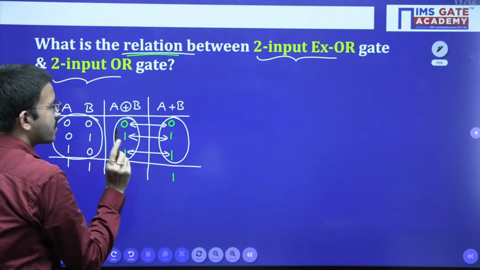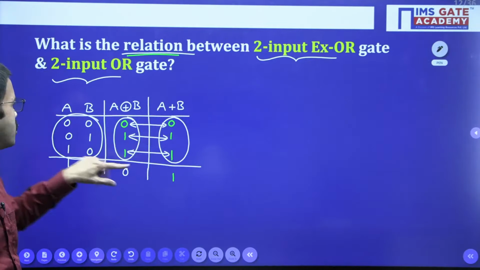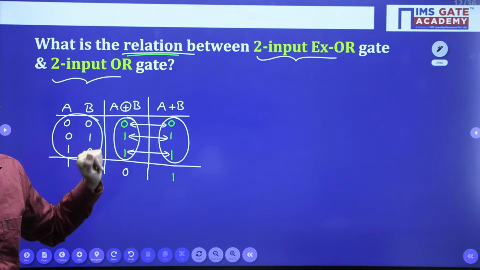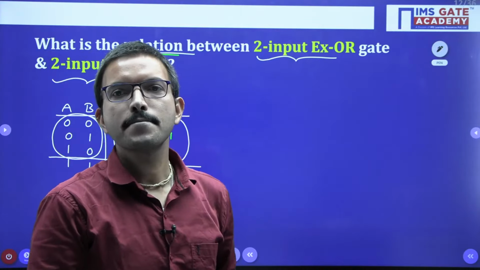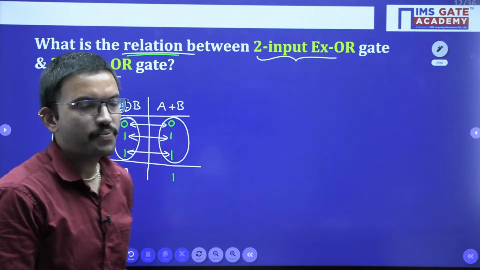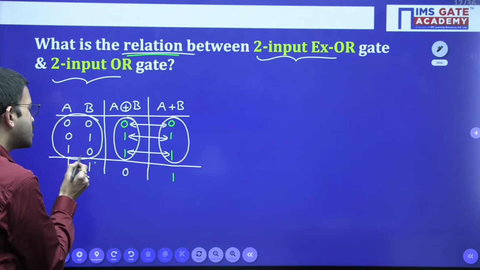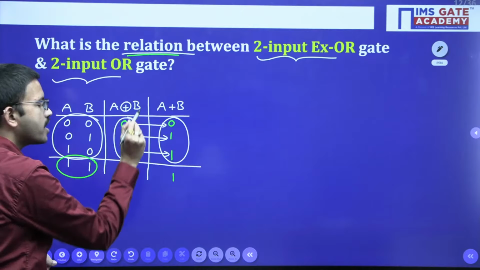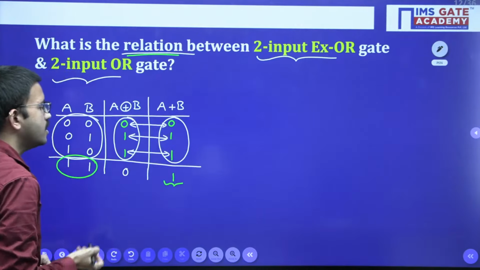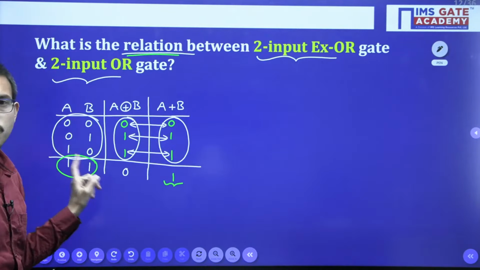It is same for first 3 combinations, right? Yes, very good, Jandhyam, very good. When you have observed for the last case, 1, 1 combination, OR gate is producing output as 1, but XOR gate is producing 0, right?